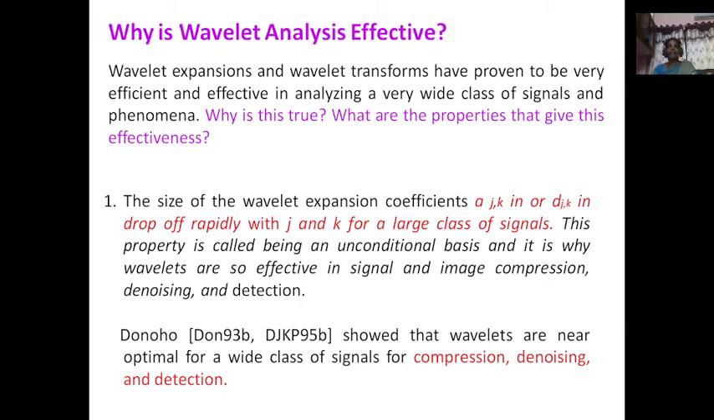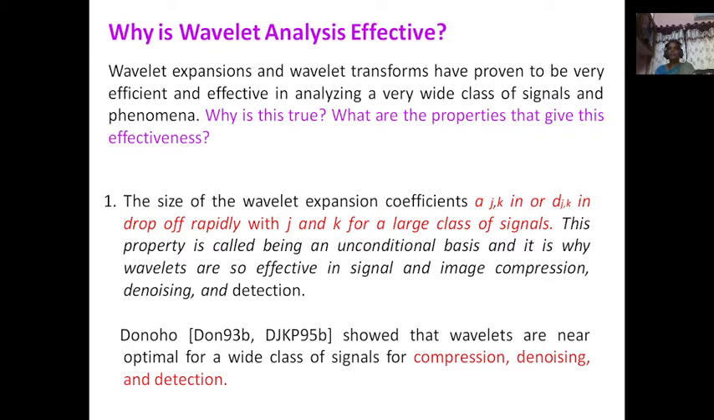Why wavelet analysis is effective? What is the special behavior of a wavelet? Already we've gone through all the points. Just an overview about this we are going to have here. Why is wavelet analysis effective?